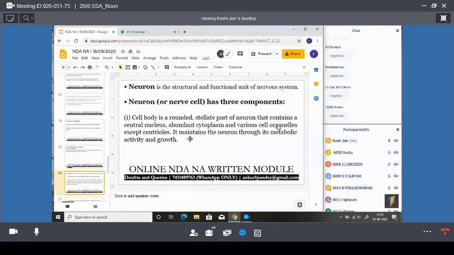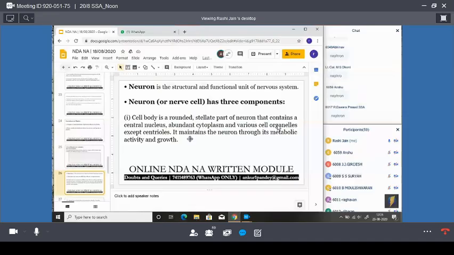Okay. Next, a neuron or nerve cell has three components. Let's see. First is the cell body, a rounded, stellate part of the neuron that contains a central nucleus, abundant cytoplasm and various cell organelles except centrioles.